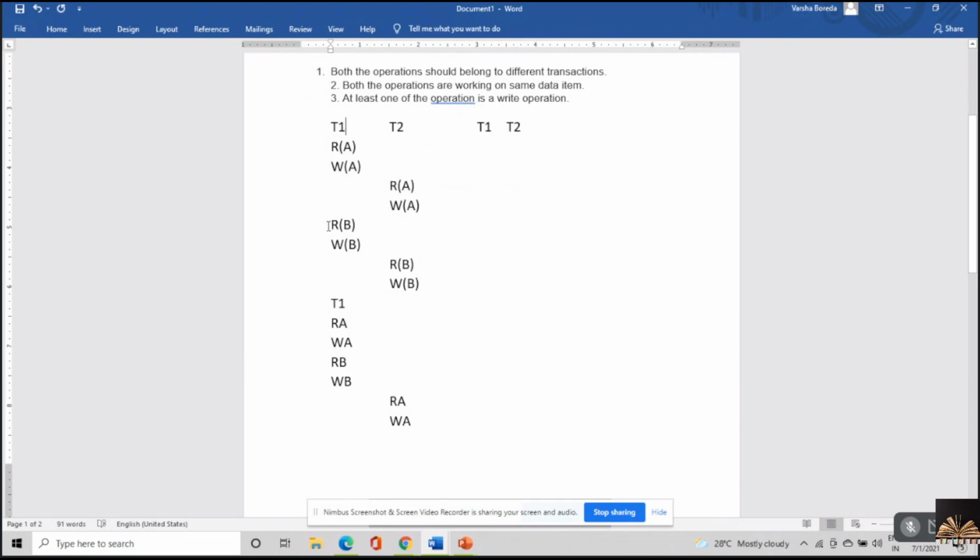Now the next step would be read of B. Read of B is compared with write of A. Both are non-conflicting instructions. So I'll be having read of B over here.